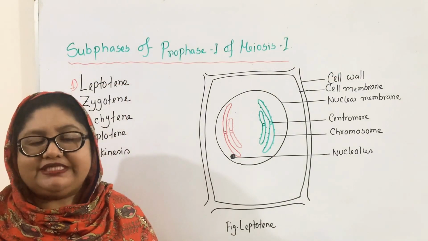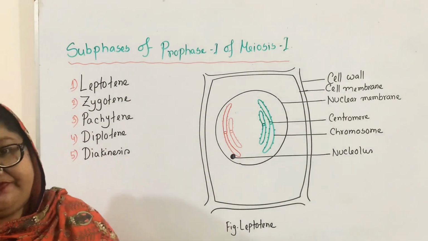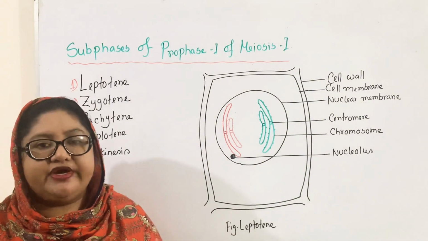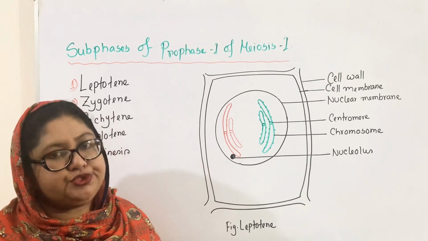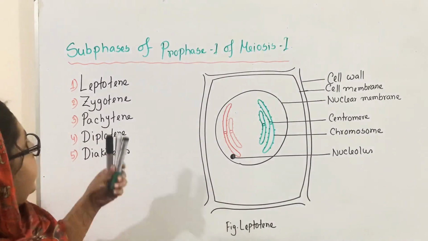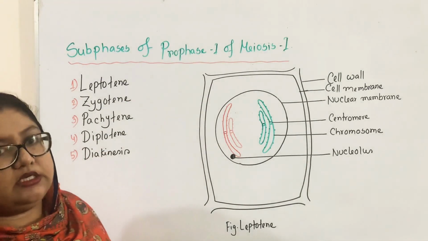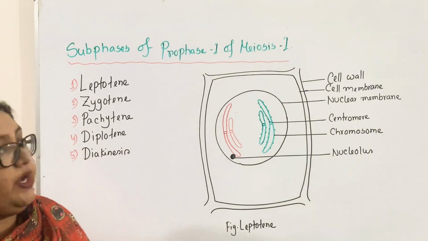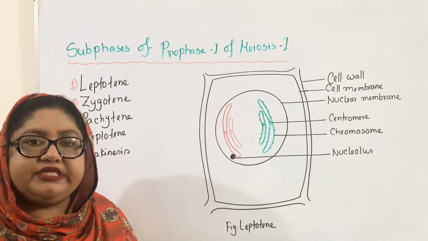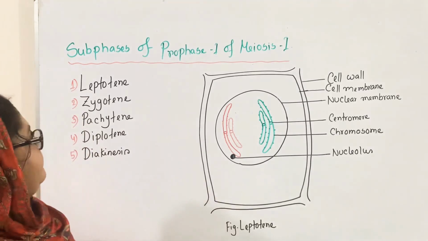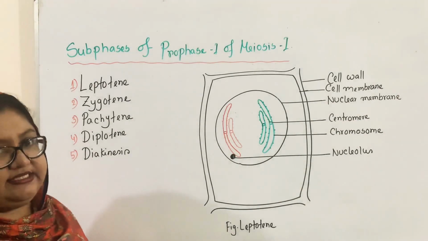Now my dear students, the subphases of prophase 1 of meiosis 1 cell division. You know, meiosis cell division is divided into 2 phases. One is meiosis 1 and another one is meiosis 2. Meiosis 1 has 4 phases: prophase 1, metaphase 1, anaphase 1 and telophase 1. Prophase 1 is again subdivided into 5 phases: leptotene, zygotene, pachytene, diplotene and diakinesis.